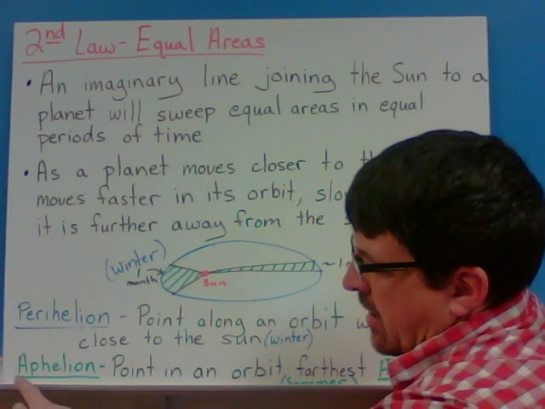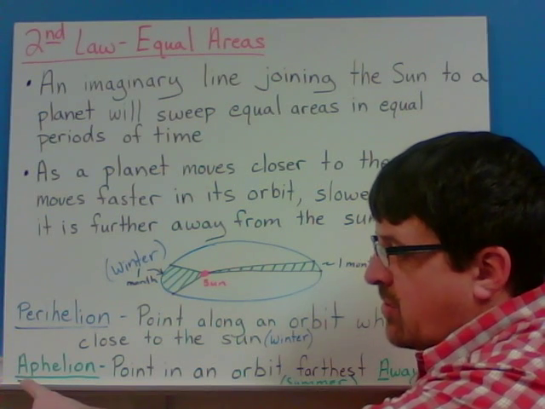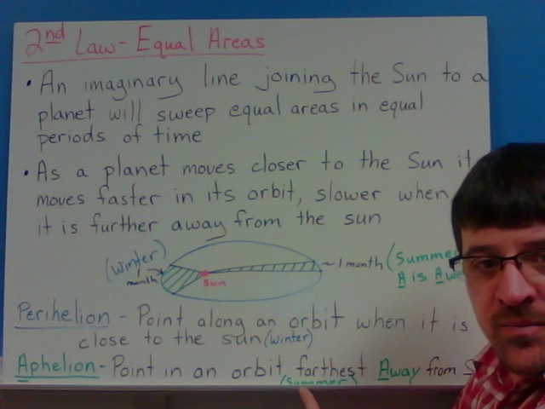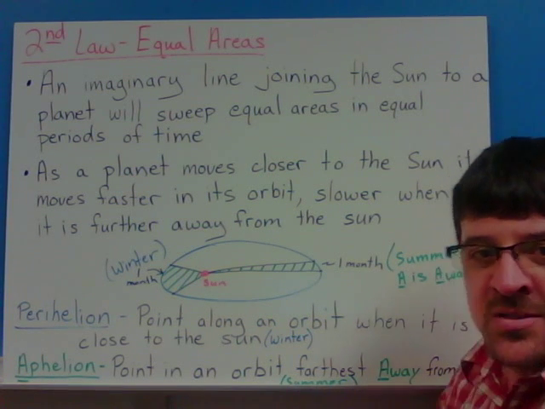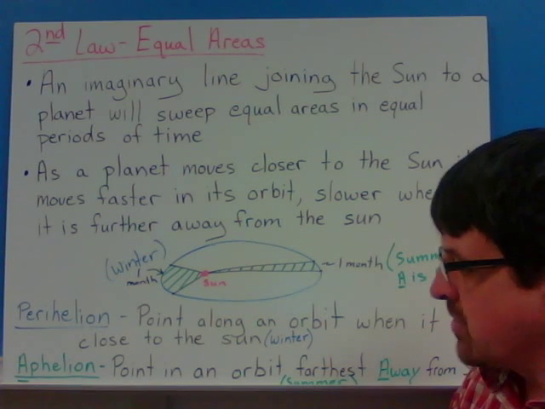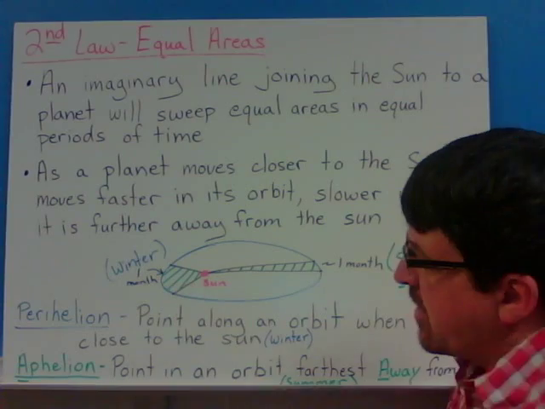All right, aphelion. This might help you out a lot. The A is for away. That's why I underline the A. It's a point in an orbit when it's farthest away from the sun. And I know it's tough to read it right here, but it says summer. So the aphelion is when we're furthest away from the sun, in the summer over here. This is aphelion. This is perihelion.